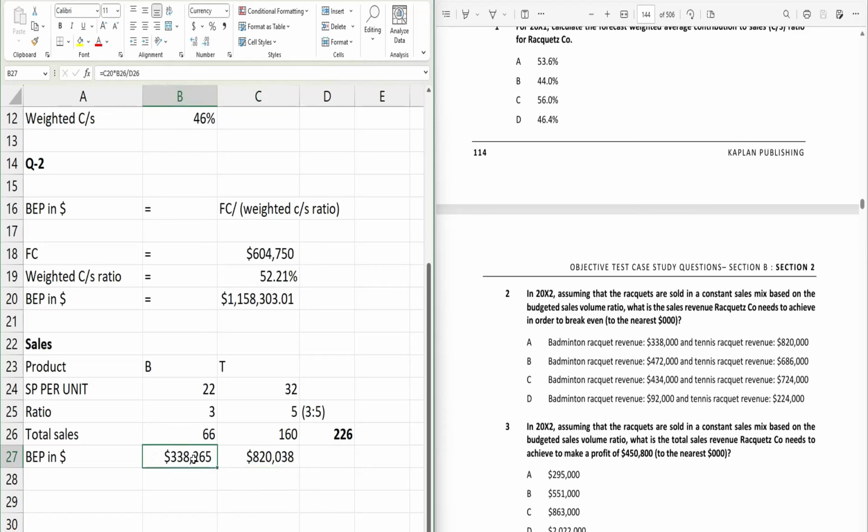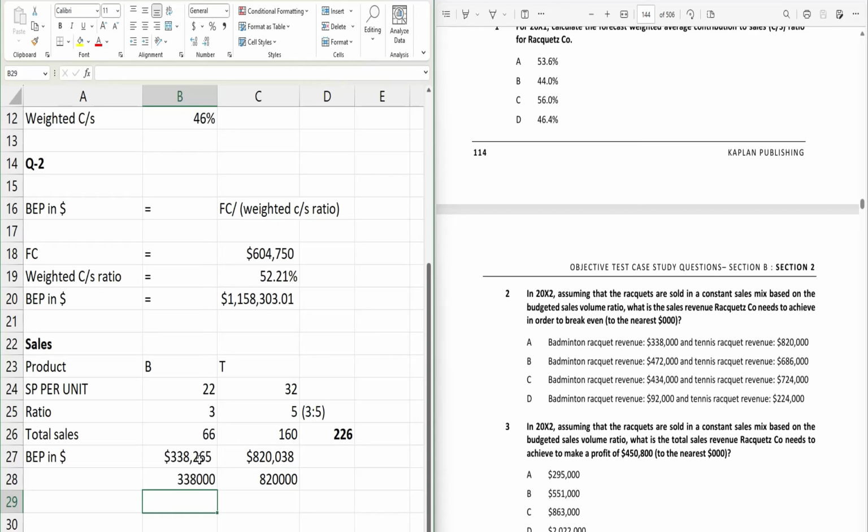You need to look at the last three digits, and for the third digit, if it is less than 5, then you can simply write 338123, and again here 82003000. Right. So this is the answer in terms of nearest thousand.